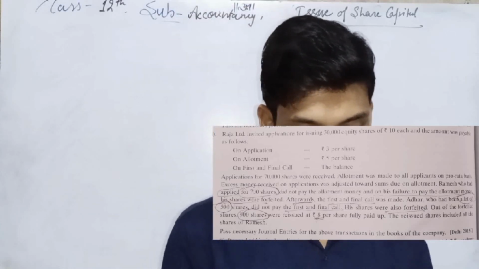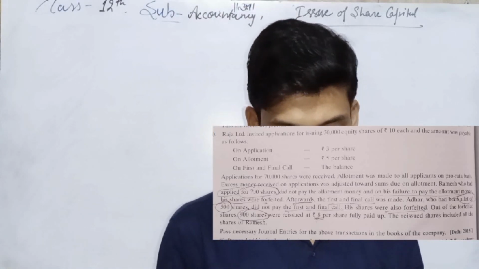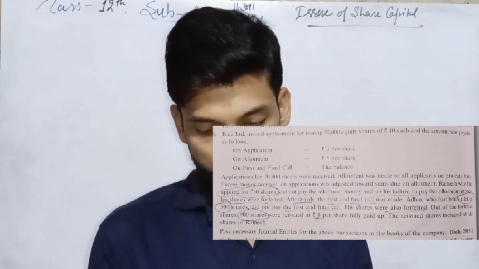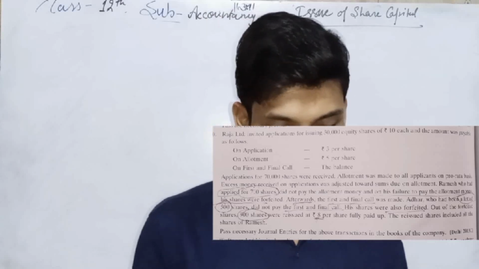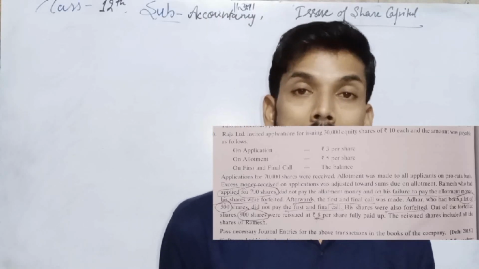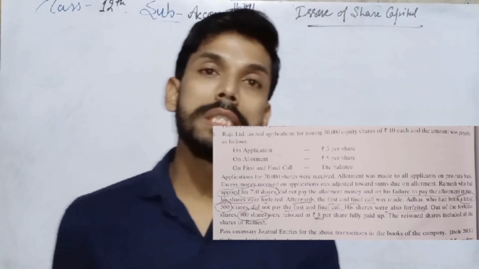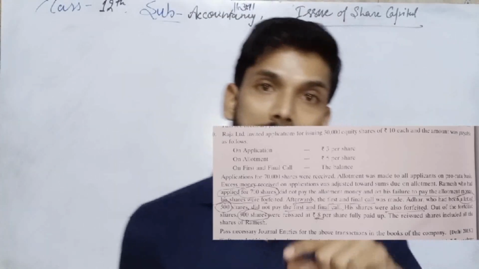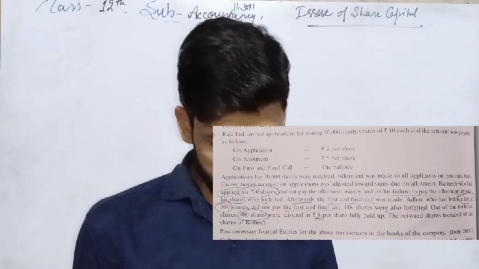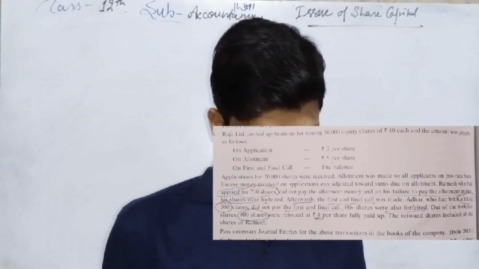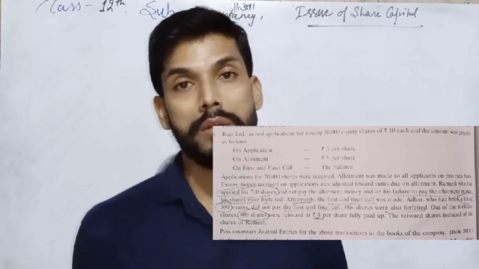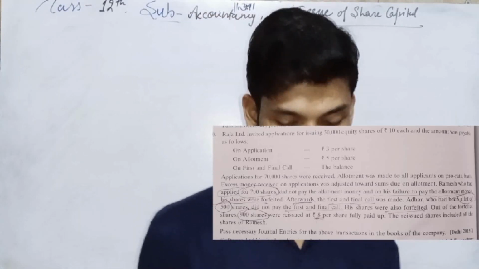Ramesh, who had applied for 700 shares, did not pay the allotment money, and because of his failure to pay the allotment money, his shares were forfeited. It means excess money received on application should be adjusted towards allotment, and the shareholder whose name is Ramesh applied for 700 shares and did not pay the allotment money. His shares were forfeited by the company's directors.